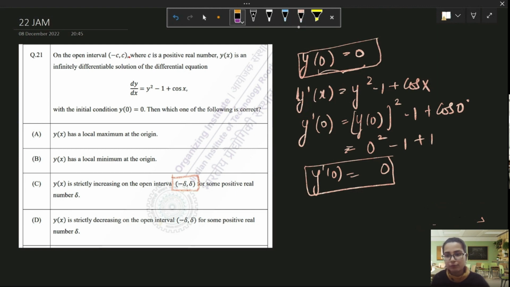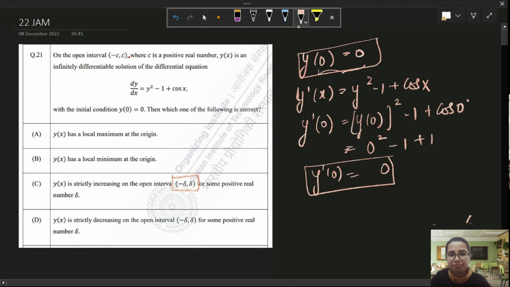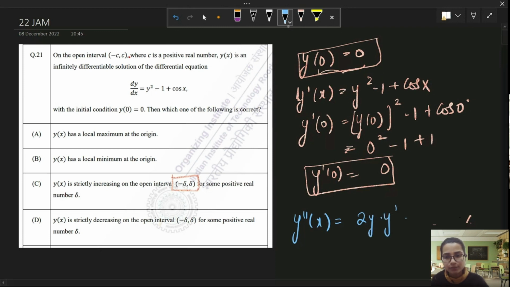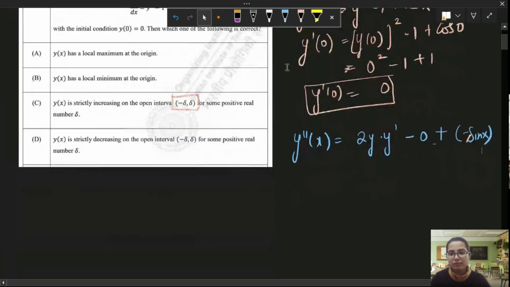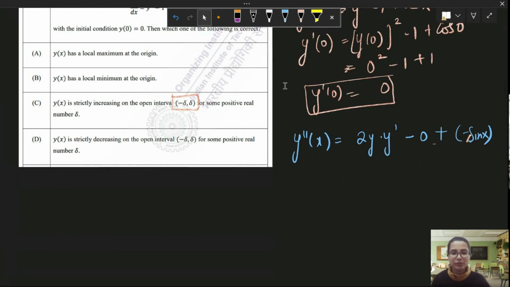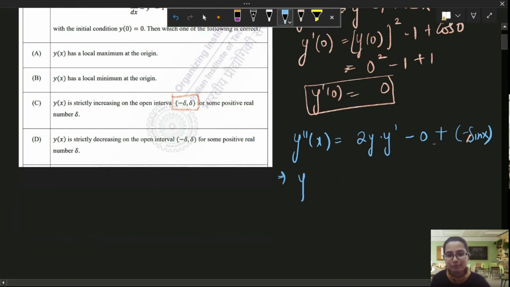Let's see what we can do from there. Now y double dash x will be equal to 2y into y dash minus 0 plus minus sin x. Is my pace okay to you? Am I going too fast or too slow? Can anybody tell me, is it okay, or should I just, change my speed? I'm trying to make it clear to everyone.